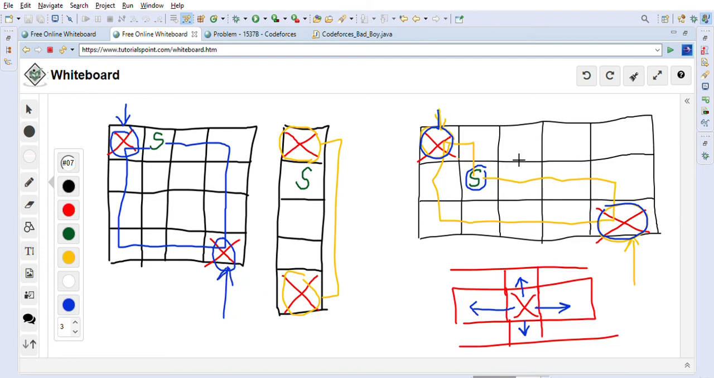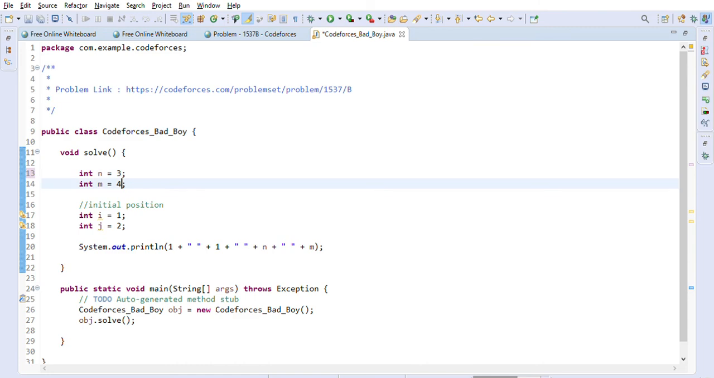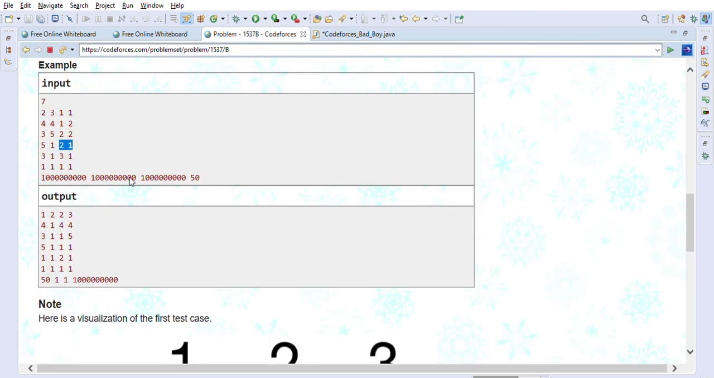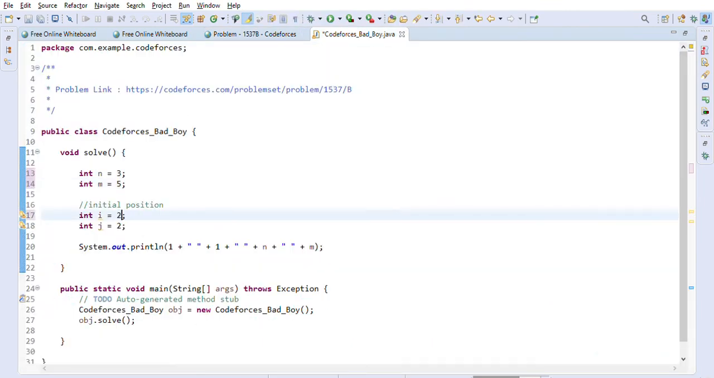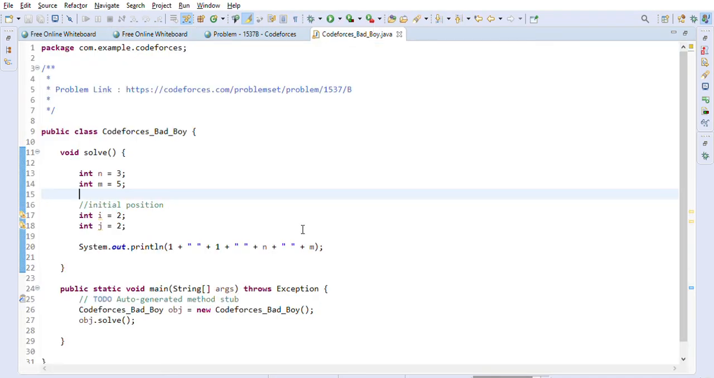And if we look at the 3 comma 5 problem, let's say it's 3 rows and 5 columns, and 2 2 is the initial position. In this case again we will get 1 comma 1 and 3 comma 5. As I said, this is 1 comma 1, and this is 3 comma 5. So we are putting the yo-yos at the farthest distance in this matrix, so that he has to walk the maximum distance. So this is the way we can solve this problem.